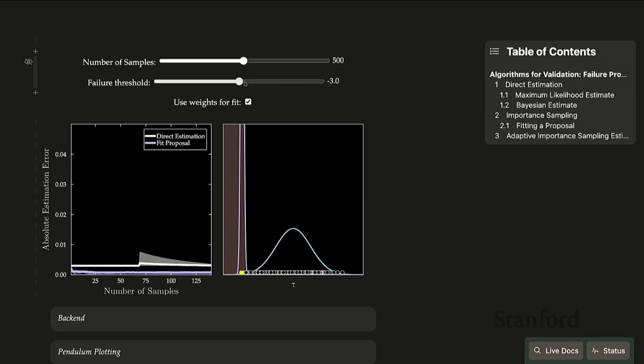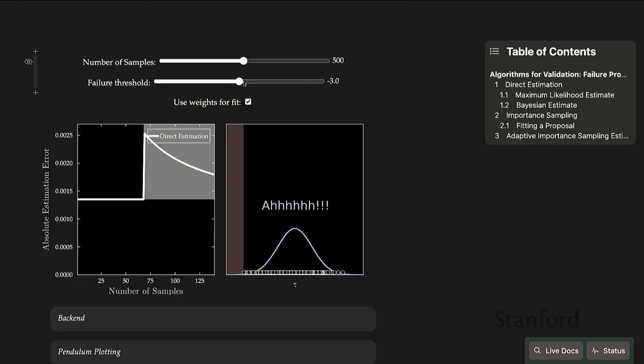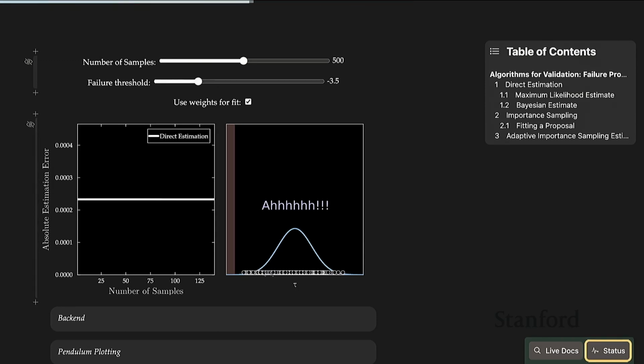Yeah, there's like, you can't do anything. Okay, so yeah, we're in trouble now. From here on out, all of our weights are zeros, there's just nothing that we can do. So this didn't work so well. So again, we're having this issue that comes up over and over, which is that if we start with a nominal distribution, we're having all of these issues now when we have more rare failures.